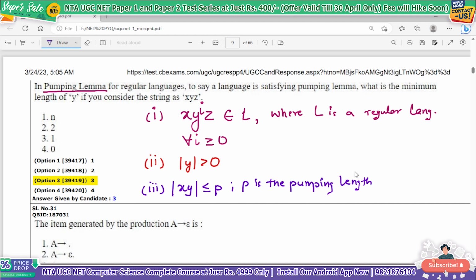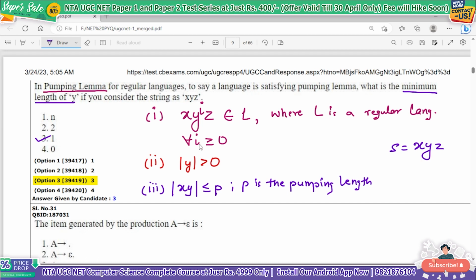So now what is all this? Any string s in L, that is a regular language, with length p or more than p, can be written as s equals xyz. Meaning x, y, z is your string. If this string is of length p, that is the pumping length, or of length more than p, meaning p is the minimum length of the whole string. The length of the string can be p and more than p. So if it is following the pumping lemma, these are the properties it should follow. What they are asking in the question is the minimum length of y. Look, y has to be greater than 0, so what will be the minimum length of y? 1.